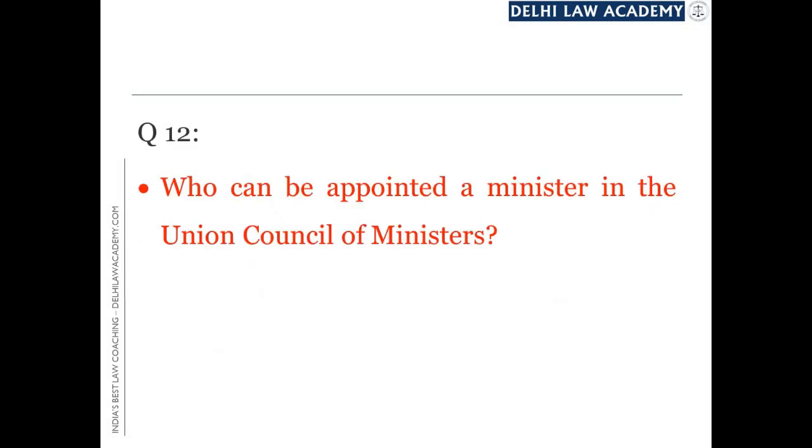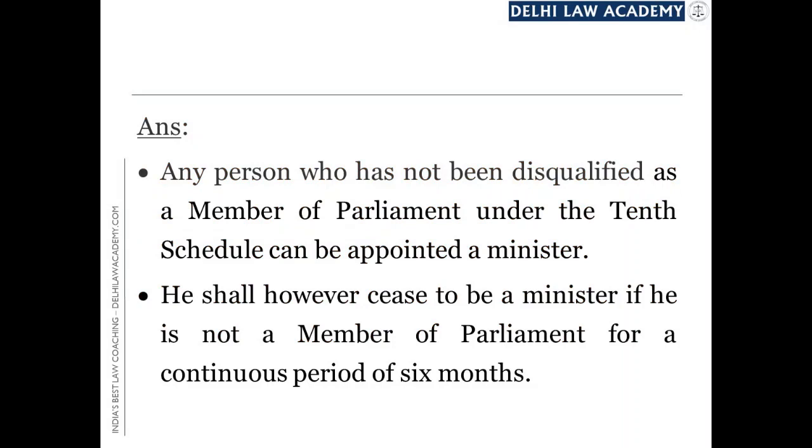So once we are on the Council of Ministers, the next question is, who can be appointed a minister in the Union Council of Ministers? The Council of Ministers comprises of what? Answer: any person who has not been disqualified as a member of Parliament under the 10th schedule can be appointed a minister.